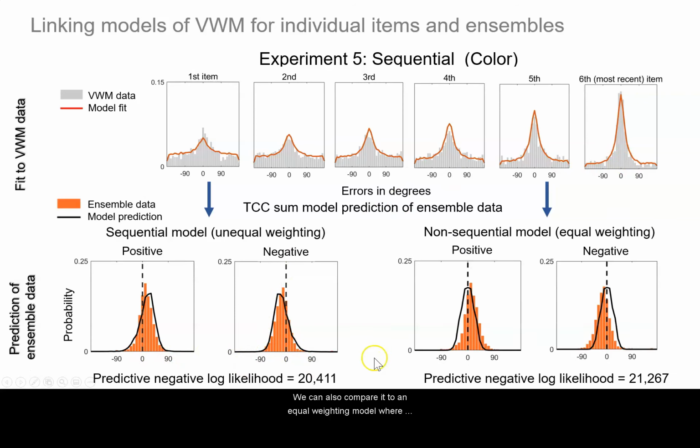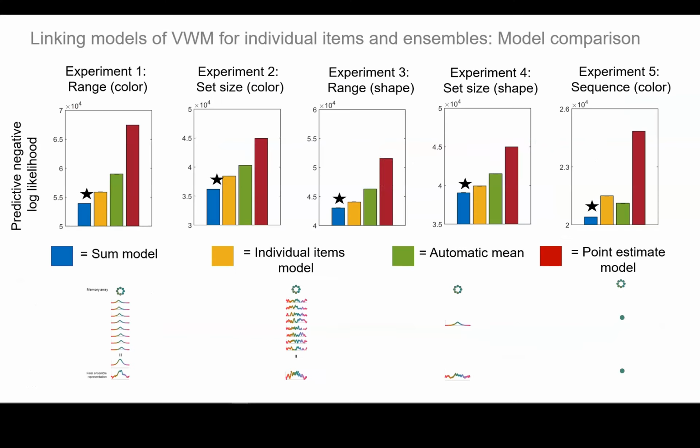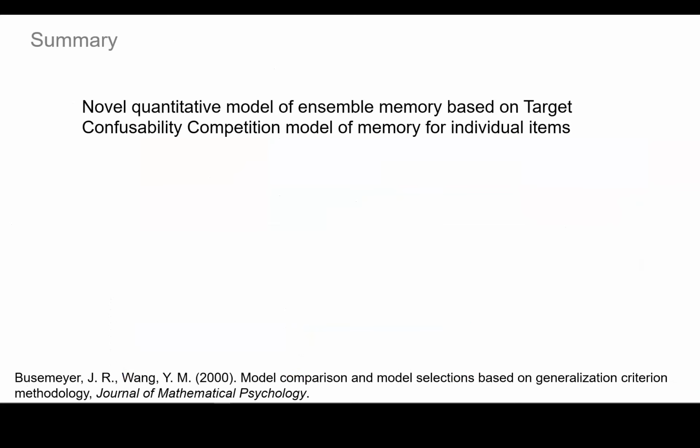We can also compare it to an equal weighting model where we assume just a fixed d prime for all items, and the equal weighting model performs worse. And finally, in the model comparison, you can see that the sum model outperforms the other models. So together, this set of experiments demonstrates that the model can predict memory for ensembles across a range of feature spaces, and when we have equal and unequal weighting of items in memory.